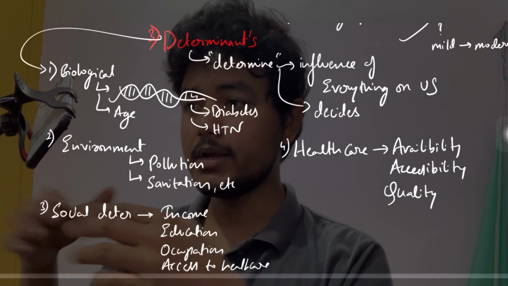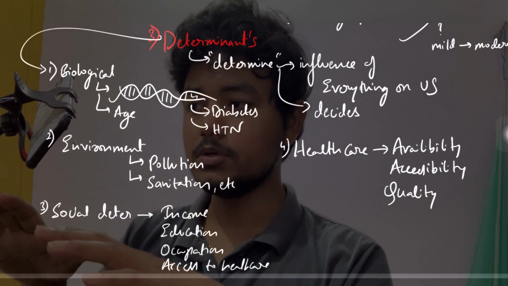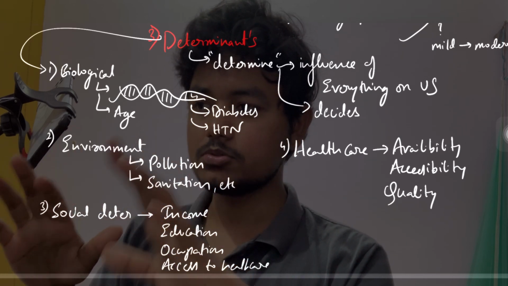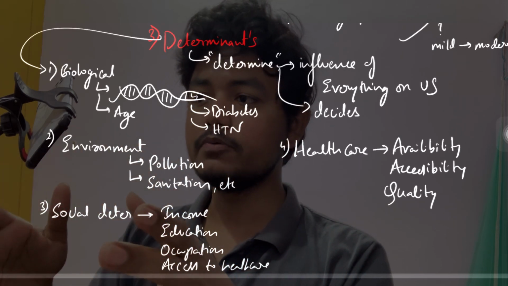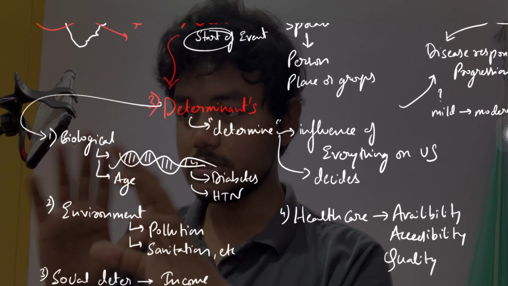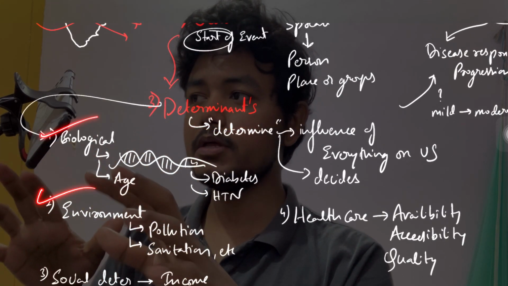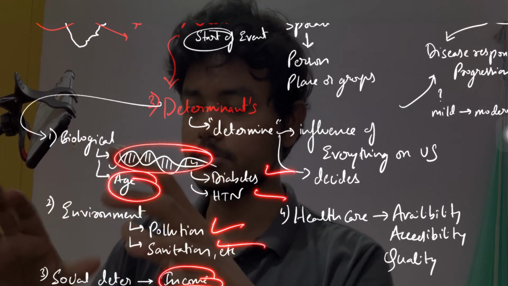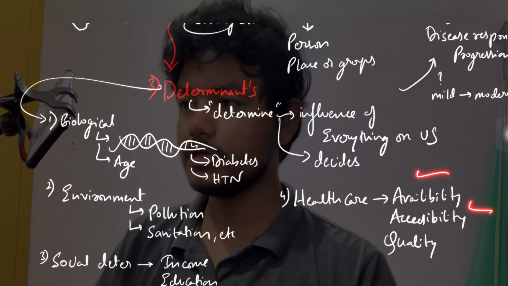At one end I had everything which is proper and good, and at the other end, this person has everything not so favorable for him. So what do you think will happen? He will suffer more than me. So these are the determinants which determine the suffering of the person or the group of people, or the burden of the disease. That is why this is also under the definition of epidemiology.